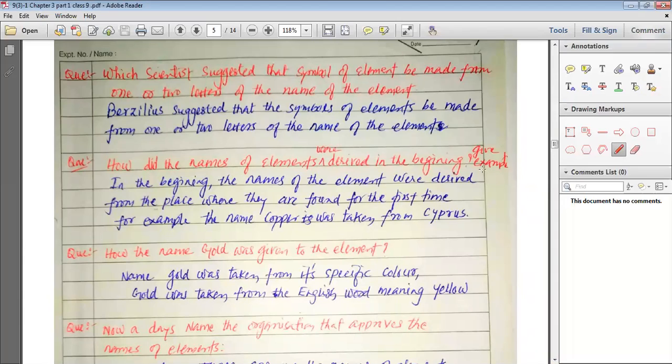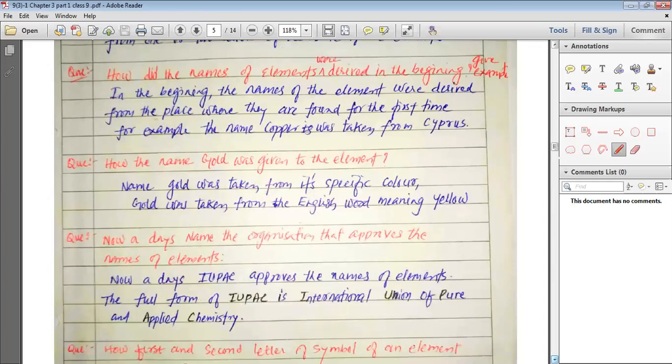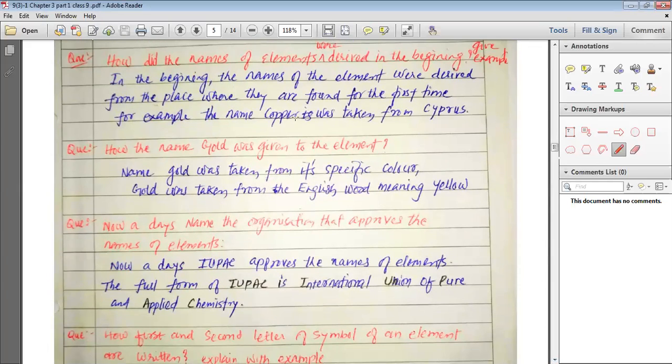Then we started giving the symbols to the various elements based on their names. So, how were the names given? Generally, to give the symbol to the elements, we started using the first letter.